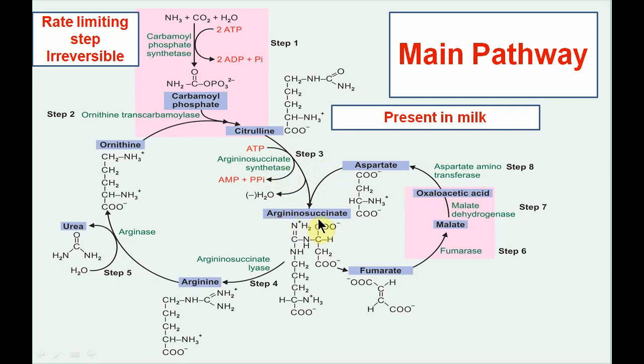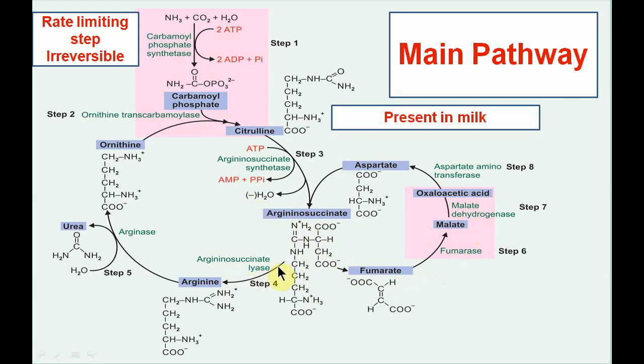Now argininosuccinate undergoes degradation to form arginine and fumarate. The enzyme is argininosuccinate lyase or argininosuccinase. Fumarate is funneled into the TCA cycle to form malate, and further it is converted to oxaloacetic acid. That's why the TCA cycle is linked with the urea cycle.